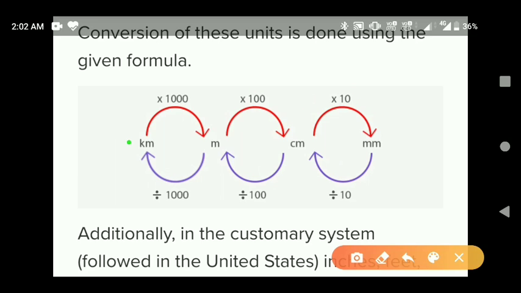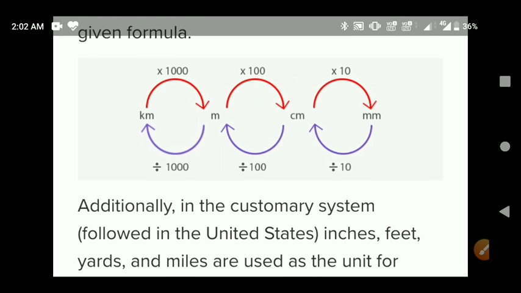From the start, 1 kilometer is equal to 1000 meter, so multiply by 1000. 1 meter is equal to 100 centimeter, so multiply by 100. 1 centimeter is equal to 10 mm, so multiply by 10. These are the conversions from larger to smaller unit. But if we have to convert smaller to larger, so mm to centimeter,